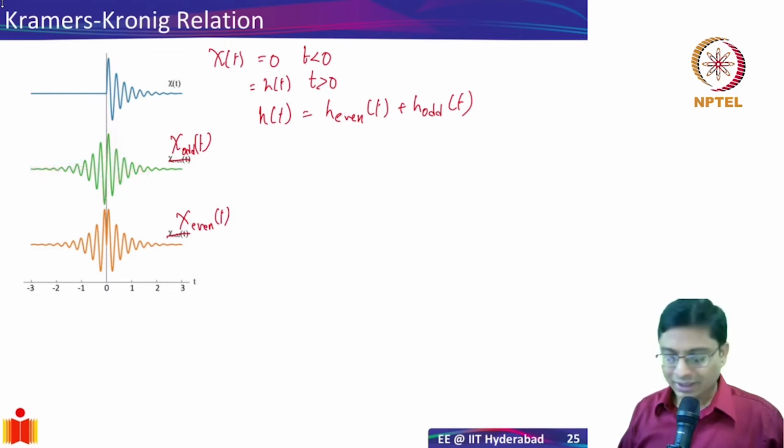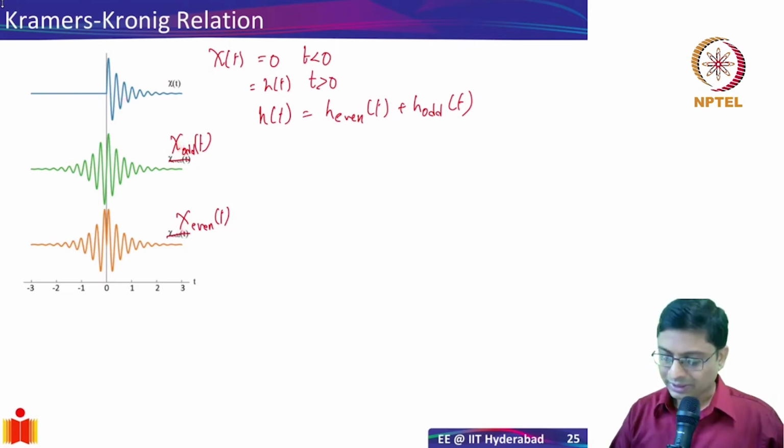Similarly, I can take a mirror image. Just take the same thing and just invert it in time. Then you will get my even function like this. So now if I add my odd and even functions, what happens? Well, I should actually do, in this case, I have to basically divide by 2 as well, because I'm taking this chi of t, right?